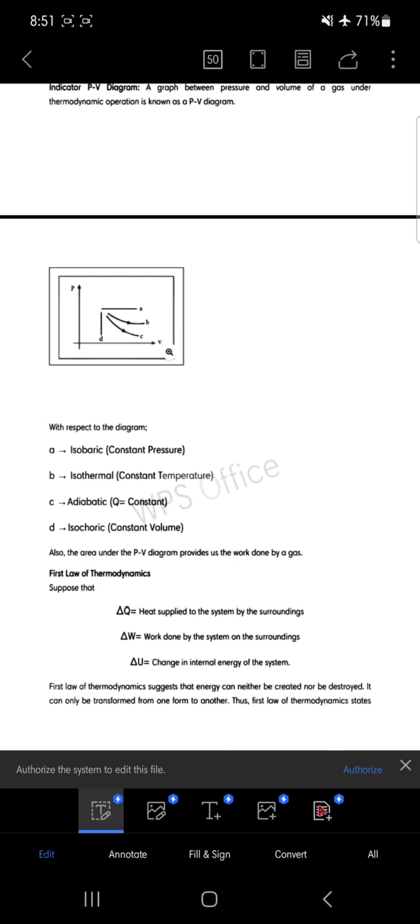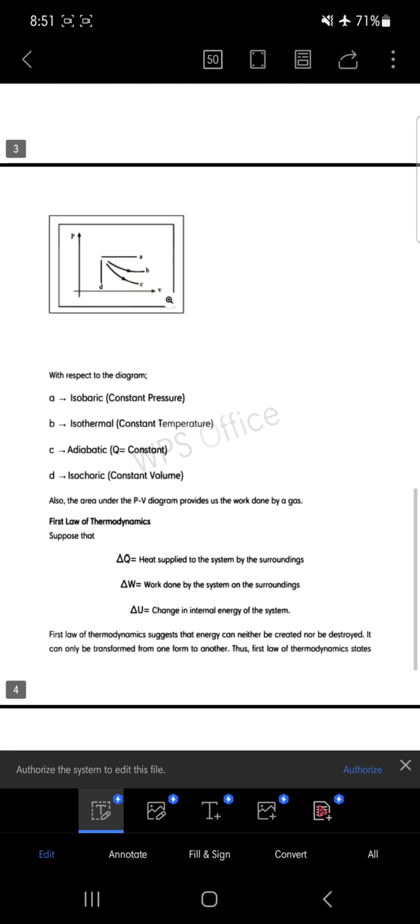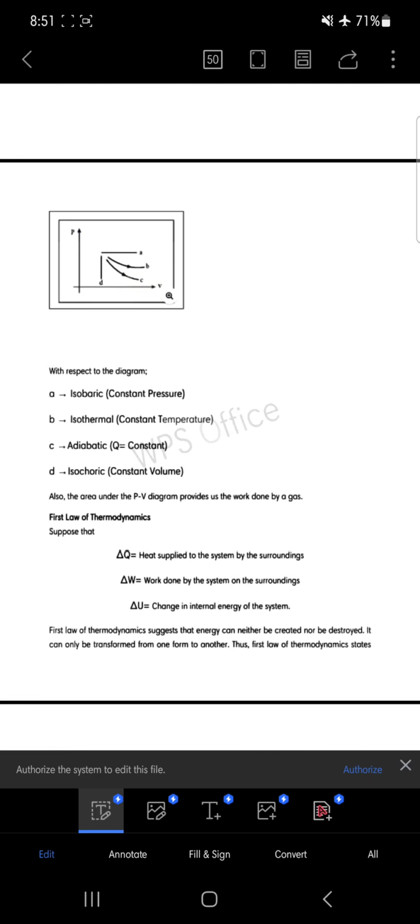It has been brought from one end of the curve to the other end of the curve. Now we come across the adiabatic. In the case of adiabatic, Q remains constant. That means the net exchange of heat between the system and the surrounding is zero. For that, the curve C is drawn there.